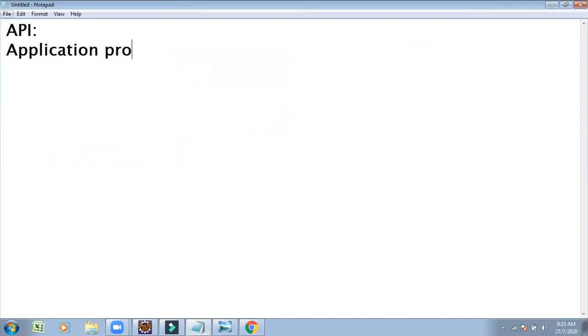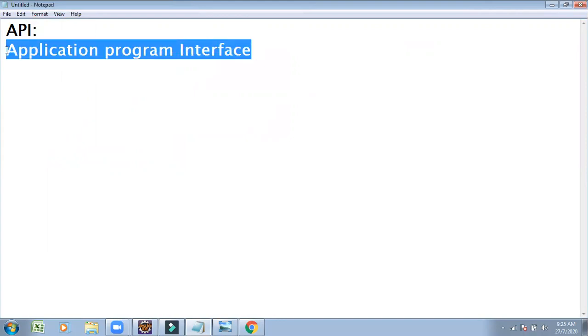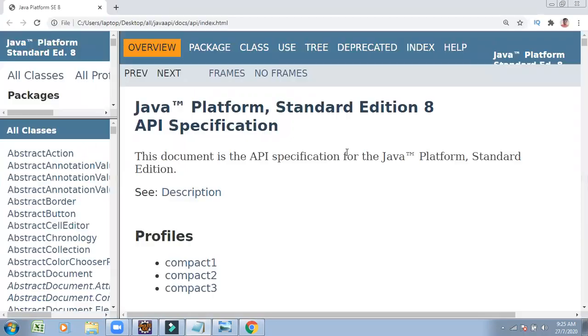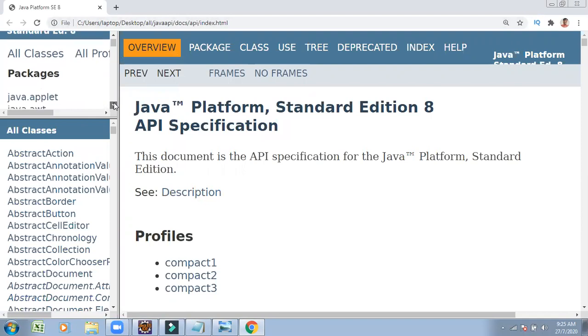Application Program Interface is a collection of HTML files. It provides the manual for Java application. I downloaded that manual and am opening that manual. So through online mode also you can see this API document.